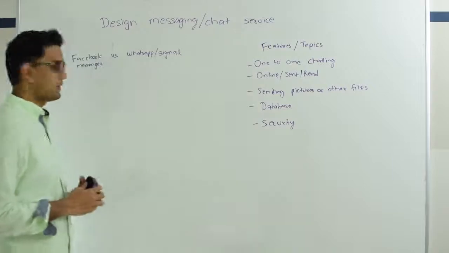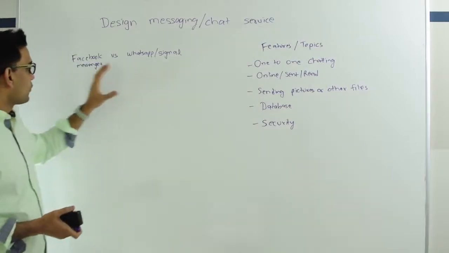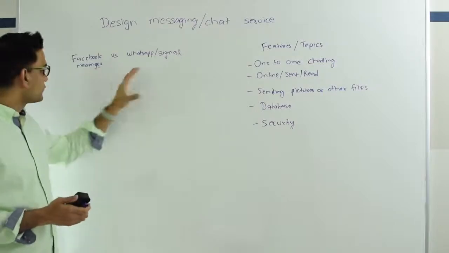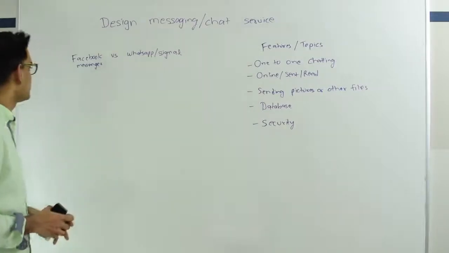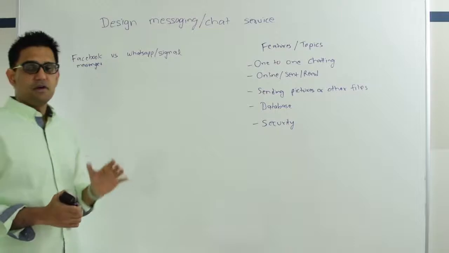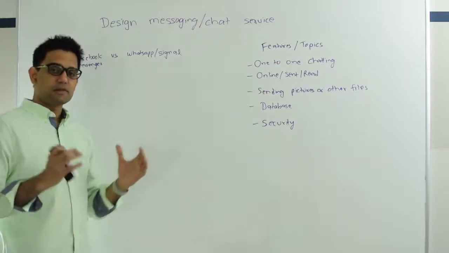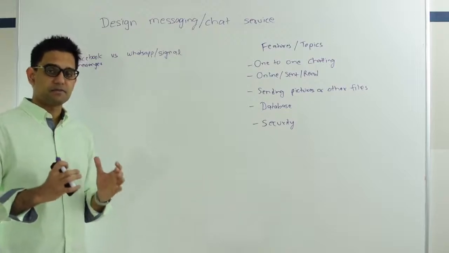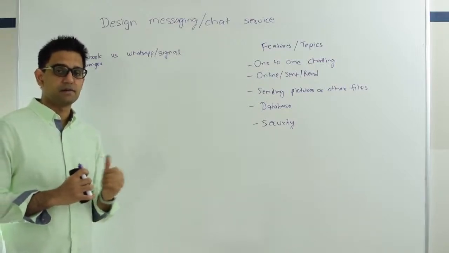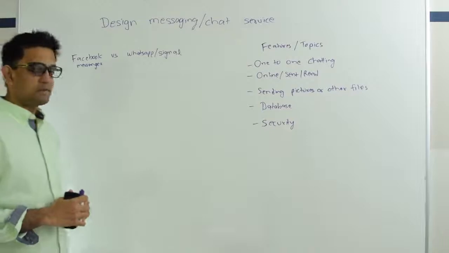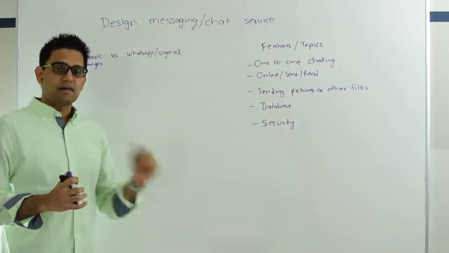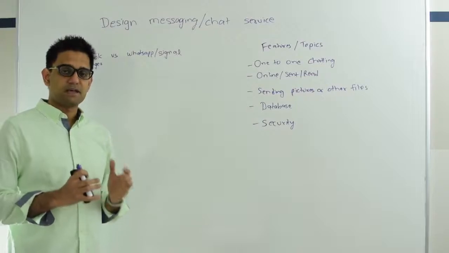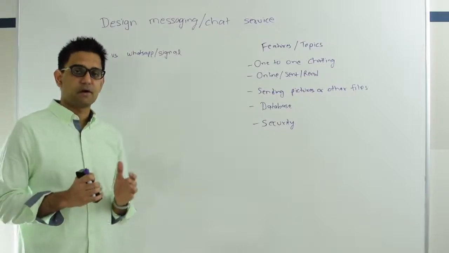So let's start with the subtle difference between Facebook Messenger versus something like WhatsApp or Signal. I'm sure all of you must have used one or both of the services. With Facebook Messenger, they keep all the data in the messaging service. Whatever you chat, they keep all that information in their system forever until you go ahead and delete it. With WhatsApp or Signal, as soon as the other party receives the message, they delete the message. They only keep the message as long as the other party has not received it.